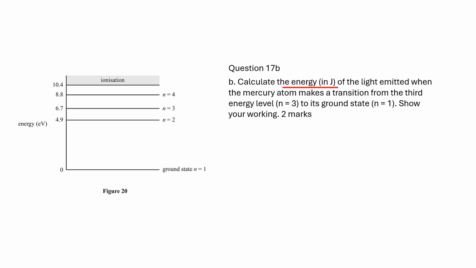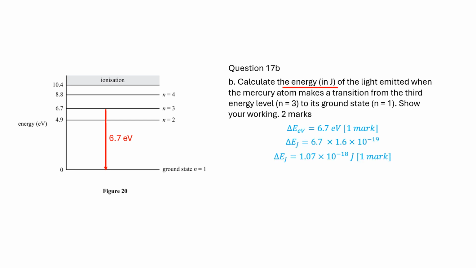Calculate the energy of light emitted when electrons drop down from level 3 to level 1. The units of energy are asked to be joules, not eV. Convert the gap in eV between level 3 and 1 into joules, and get the answer.